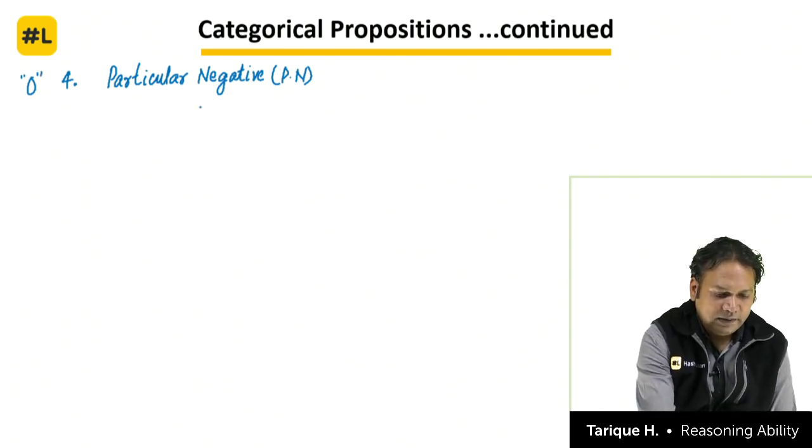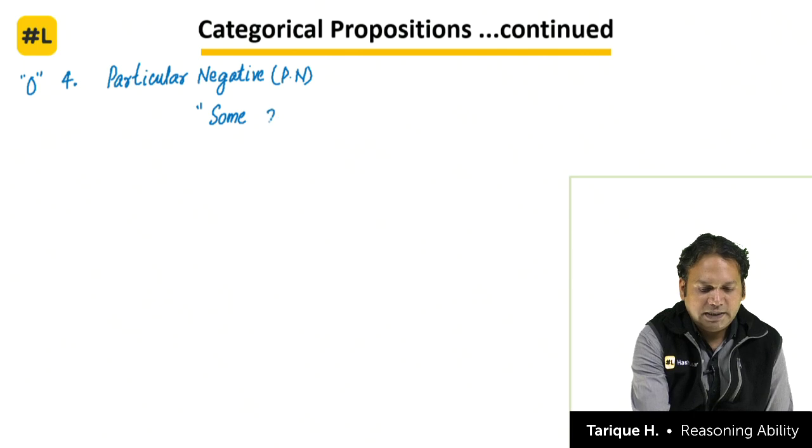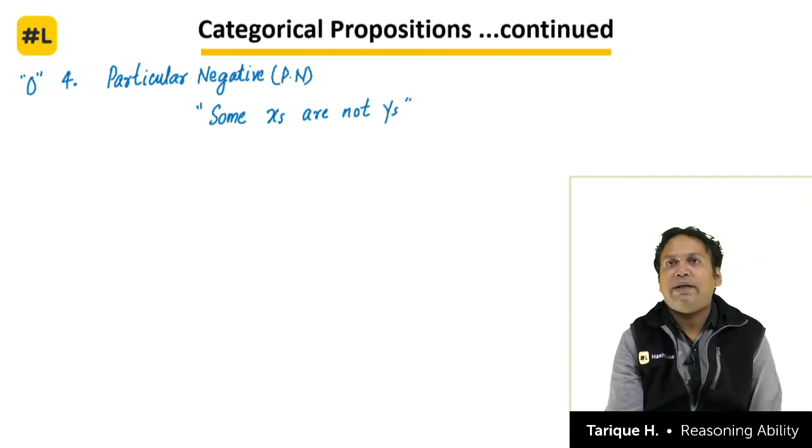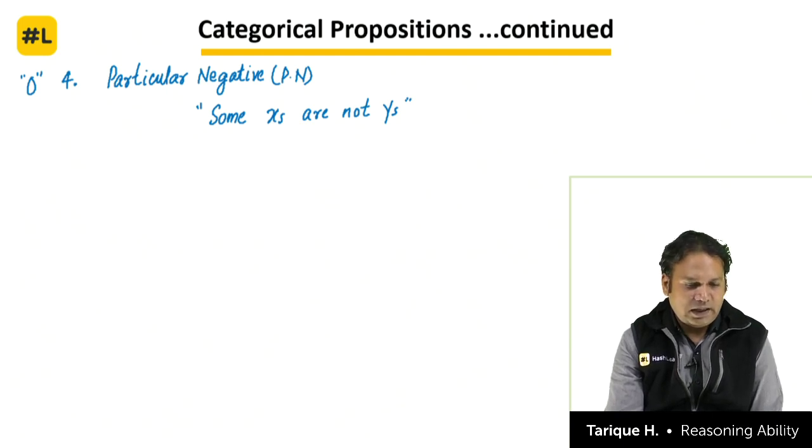Now here we have the statement first. What is the statement? Some x's are not y's. Okay, particular negative. Some x's are not y's.